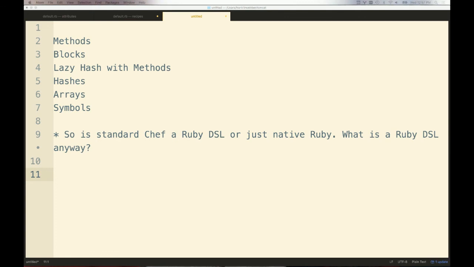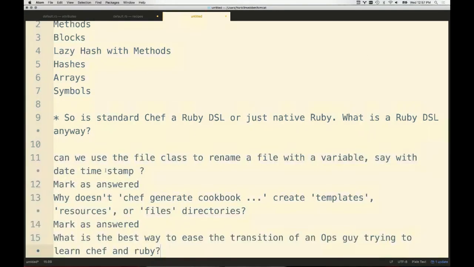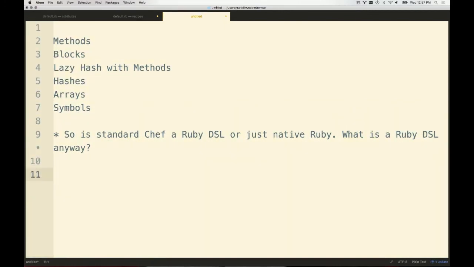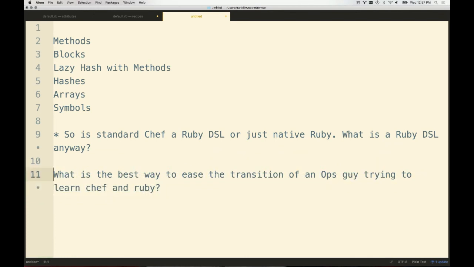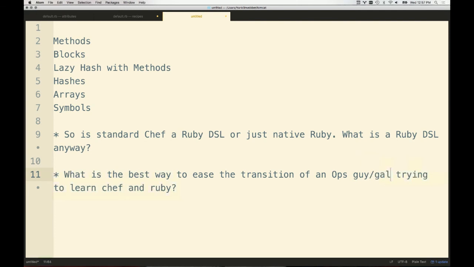What is the best way to ease the transition of an ops person? Here's the question: what is the best way to ease the transition of an ops guy, gal, or in between, or whatever your pronoun happens to be? What is your best way to try and learn Chef and Ruby? I'd like to offer that in just the final section. So when I do a wrap up, I'll give you this type of thing.